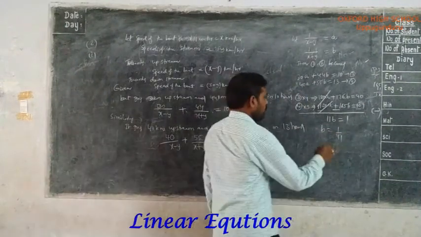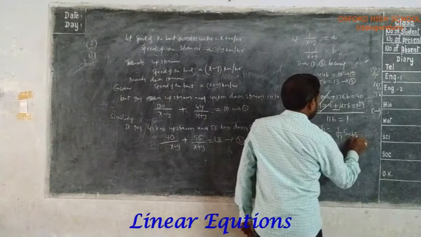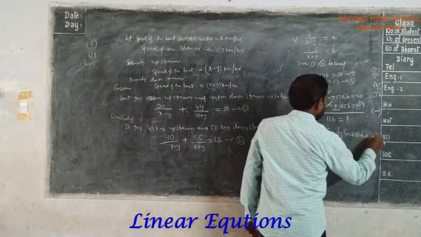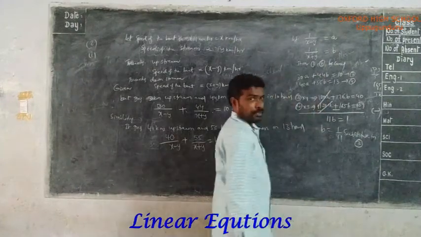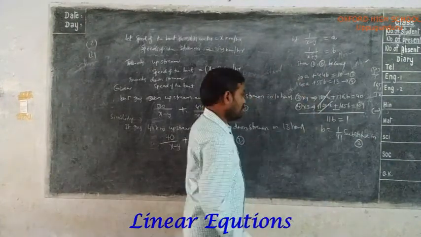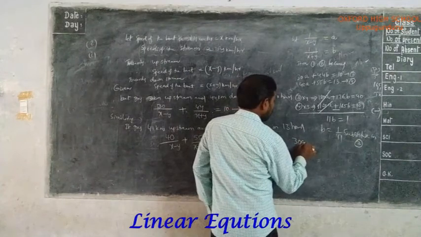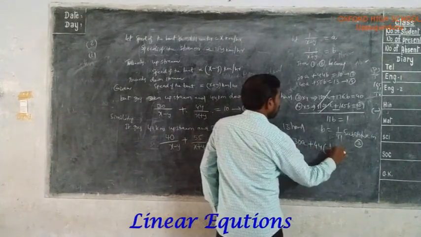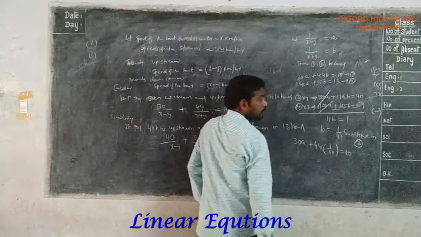Now substitute this value in any one of the equations. Substituting in equation 3: 30a plus 44 into b value, which is 1 by 11, equal to 10.